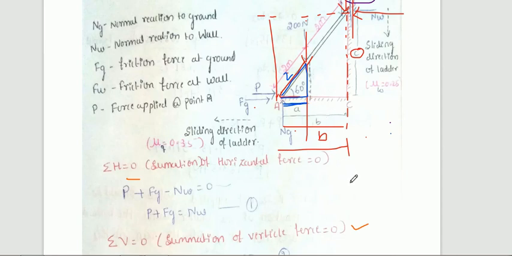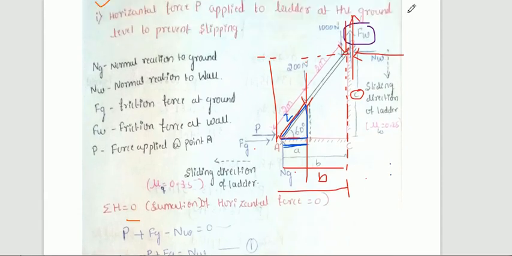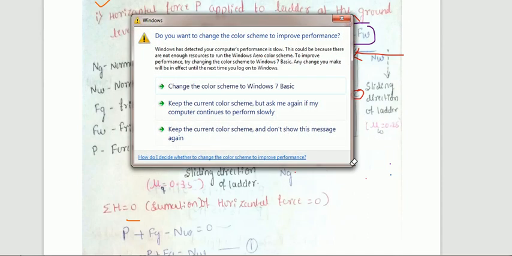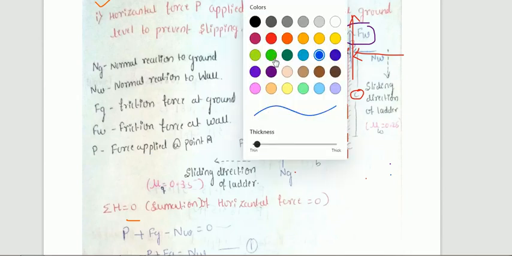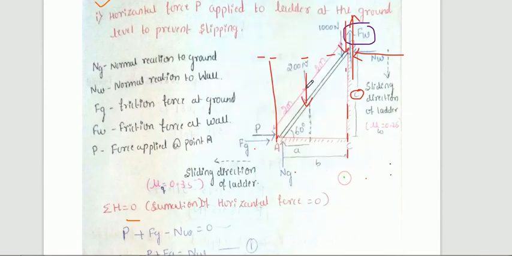So now I will write the moment at point A. Just observe the number of forces I have shown. Now the moment at point A we can easily write: 200 into perpendicular distance A, and the direction is clockwise.